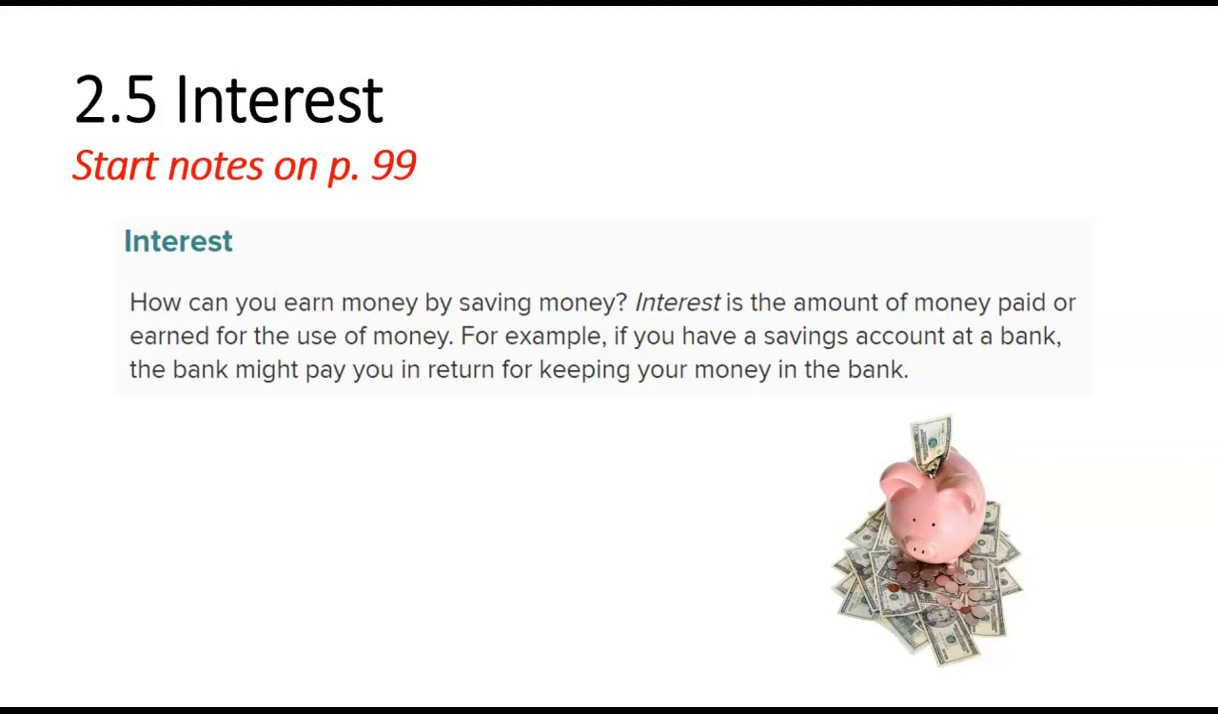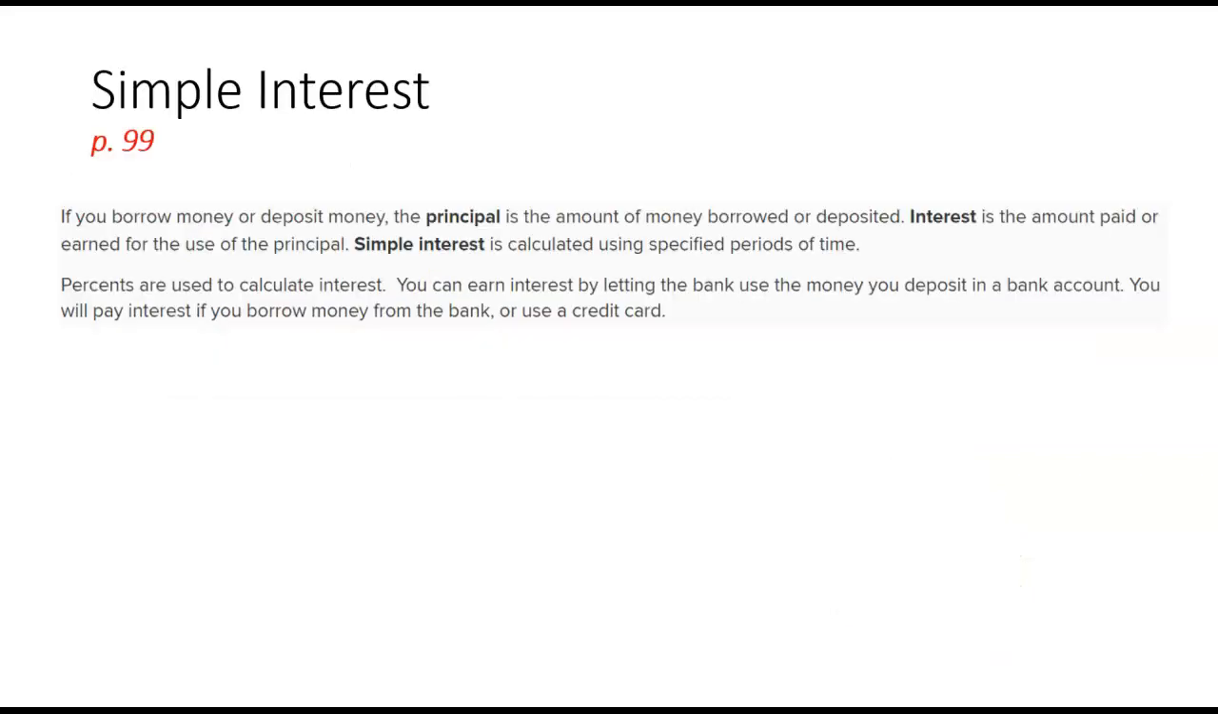So interest, how can you earn money by saving money? Well, interest is the amount of money paid or earned for the use of money. So for instance, if you have a savings account, the bank might pay you in return for keeping your money in the bank. Every month they add a little bit of interest on. Nowadays the interest is not very much at all.